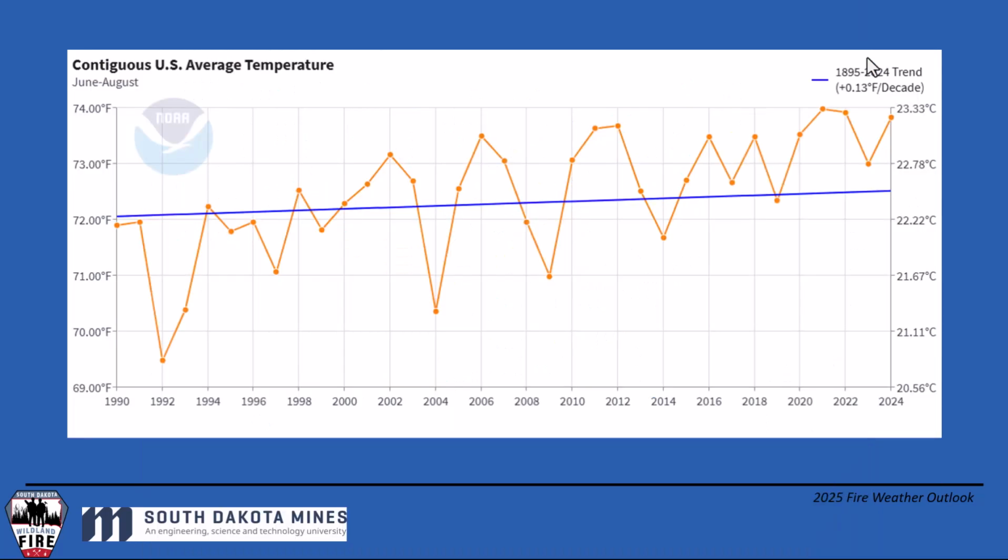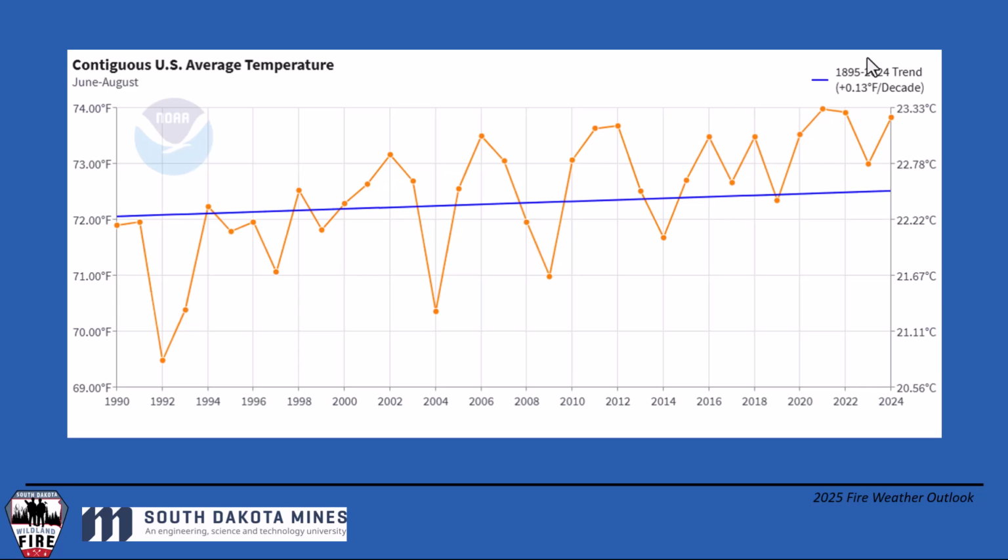One thing about the graphs I do want to point out is that they are looking at decadal trends in temperatures. So when we're saying above average temperatures, really we're referencing it from a time frame that extends from the year 1990 through the year 2020, that 30-year period. So we're saying we're going to be warmer than the averages in that 30-year period.